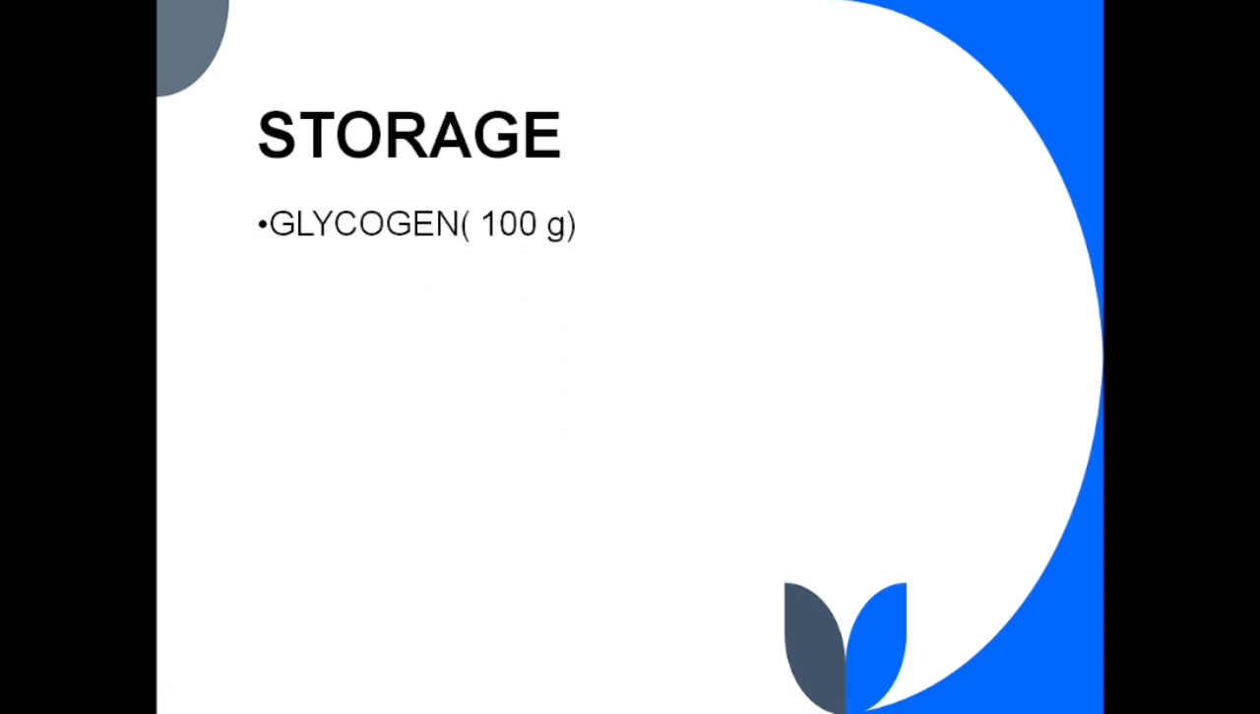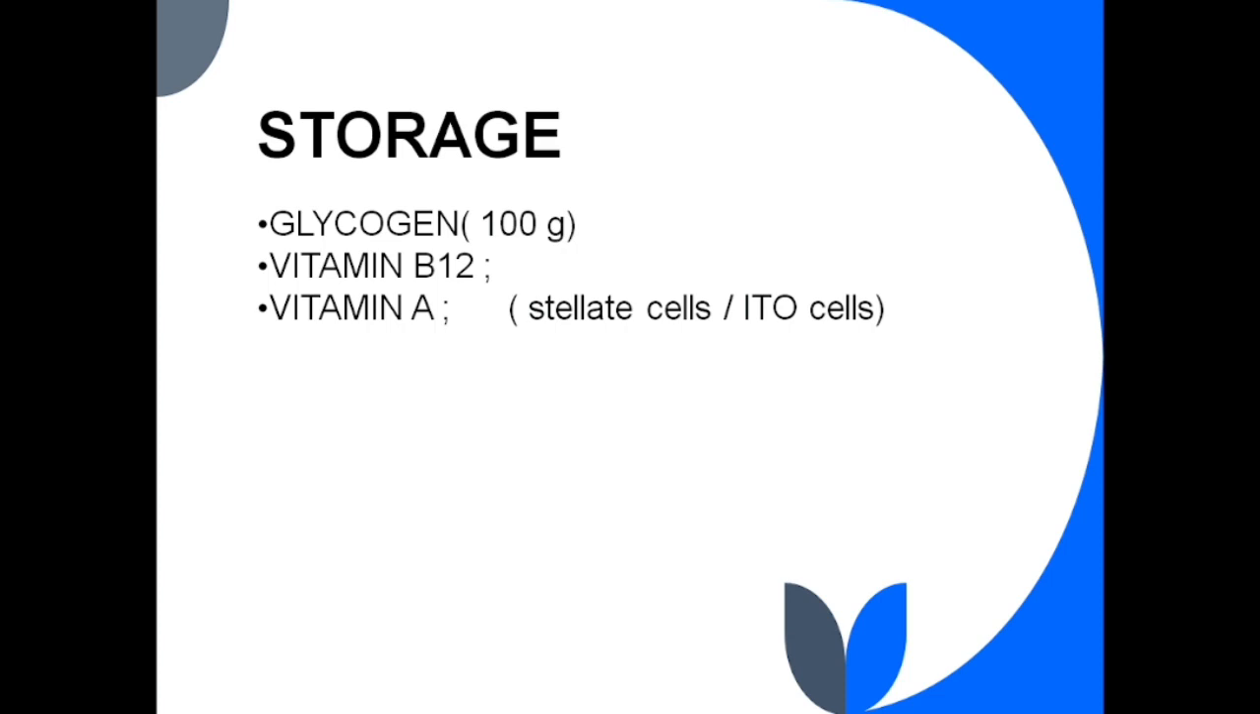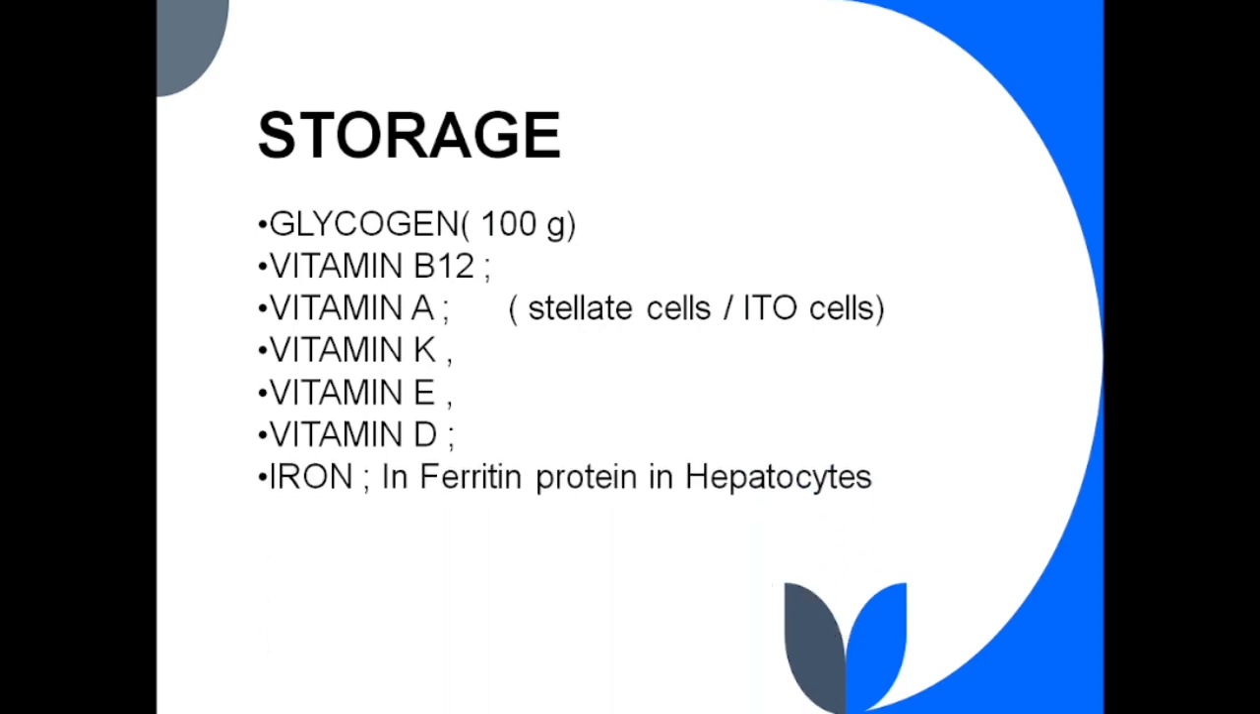The primary storage form of glucose, which is glycogen, occurs in liver up to 100 grams. Vitamin B12, a water-soluble vitamin, is stored in liver. Fat-soluble vitamins A, D, E, K are stored in liver. Among them, vitamin A is specifically stored in stellate cells, also called Ito cells, in liver.